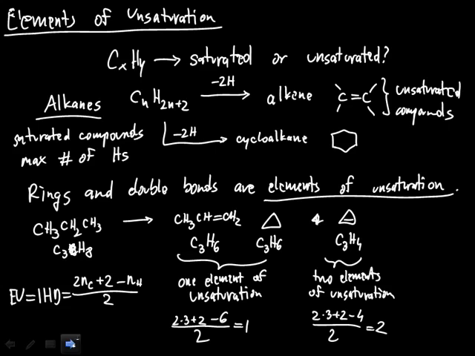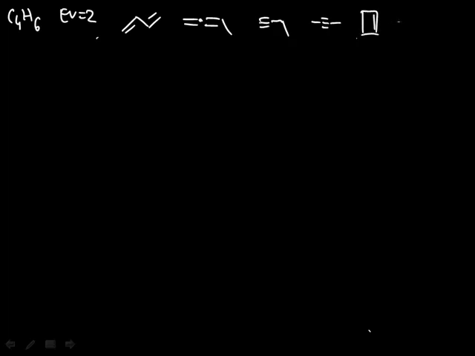If we, for example, look at the structure C4H6, we'll realize that this has 2 elements of unsaturation, and then we can derive the various possible isomers which will satisfy this, all of which have 2 elements of unsaturation: 2 double bonds, 1 triple bond, several isomers for 1 triple bond, 1 ring and 1 double bond, 2 rings, and various other structures. Okay?